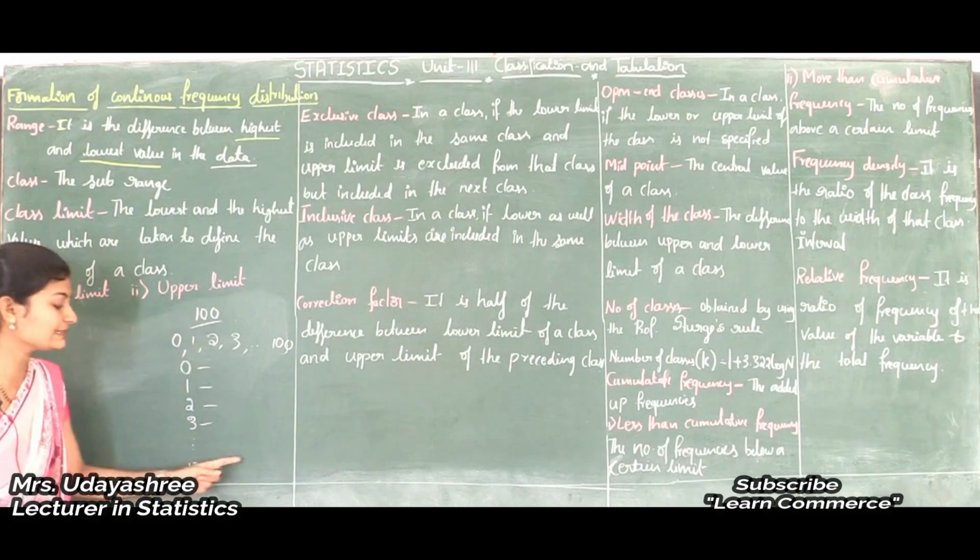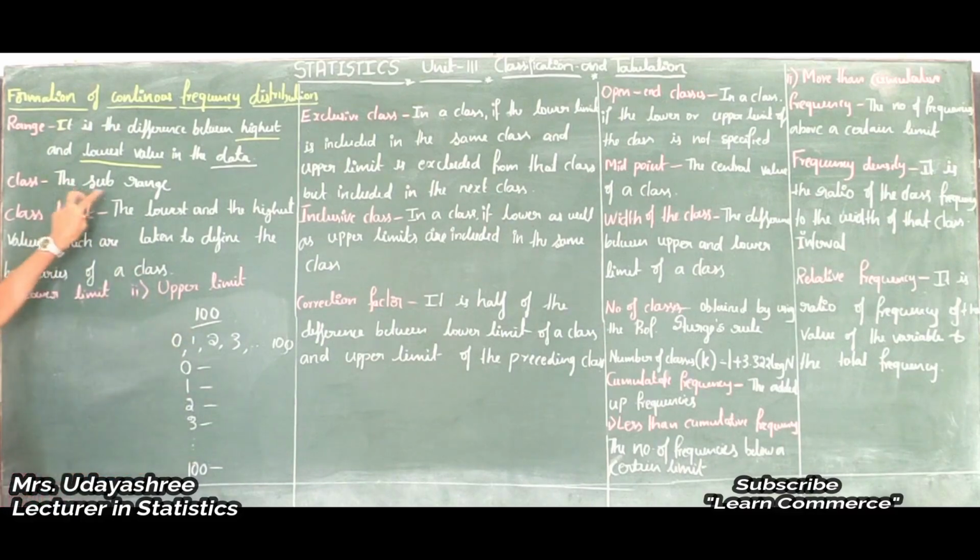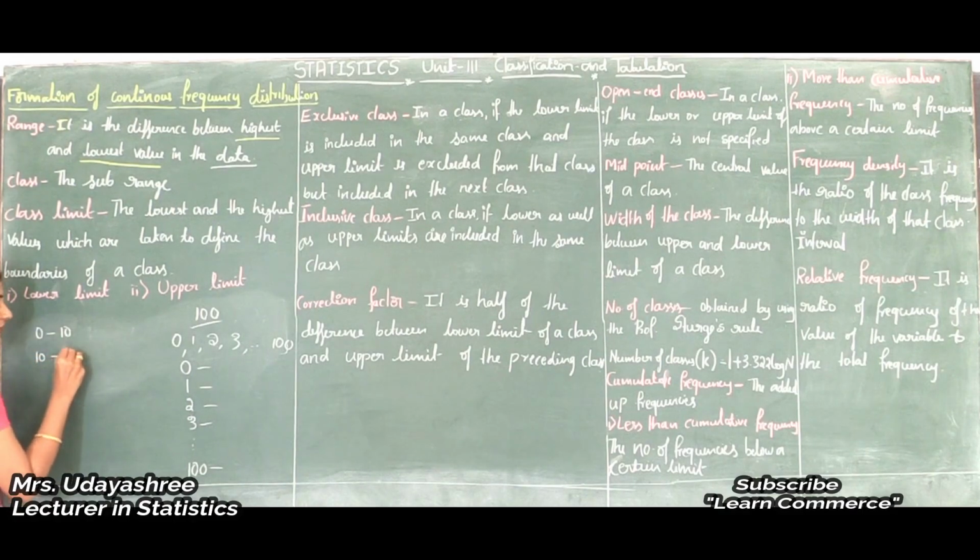To avoid this lengthy process, we use sub range. For example, here I will consider a sub range of 0 to 10. This is one sub range, or we can say this is one class. Then 10 to 20, this is one sub range or one class.